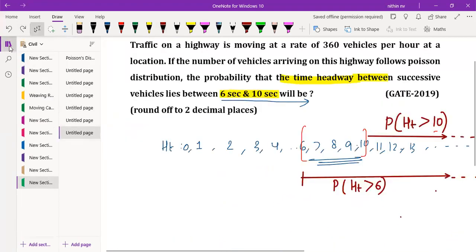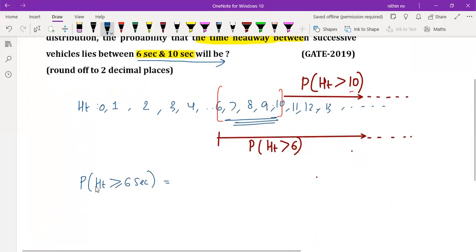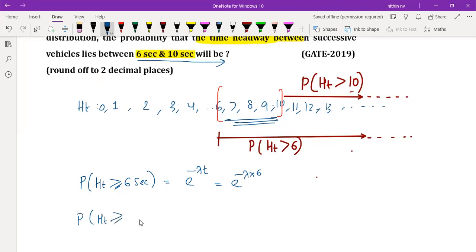Right. Now coming back to this question, what we need to do now? Let's calculate the probability that time headway is greater than or equal to 6 seconds. Then we'll be getting some value. How much will it be? For greater than or equal to, we are using the equation e raised to minus lambda t. Greater than a particular seconds means e raised to minus lambda t. So here it's going to be e raised to minus lambda into 6 seconds. And from that, we need to minus the probability of time headway greater than or equal to 10 seconds.